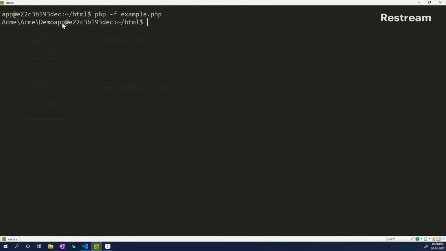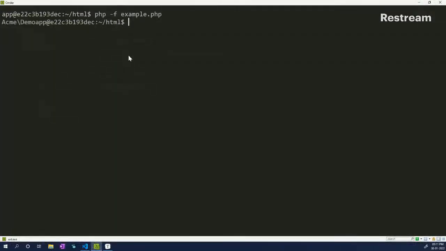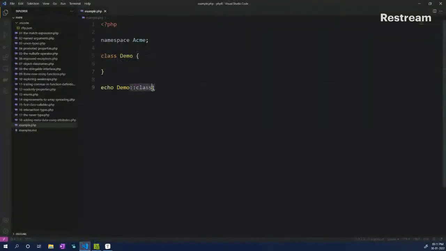Go here, and now you actually get the namespace. If I remove this, it should again work because we don't have any other namespaces. It works. So we have the Acme Demo class, which is printed out using the ::class keyword. Okay. But let's say that we assign it to a variable while initializing it, something like this.